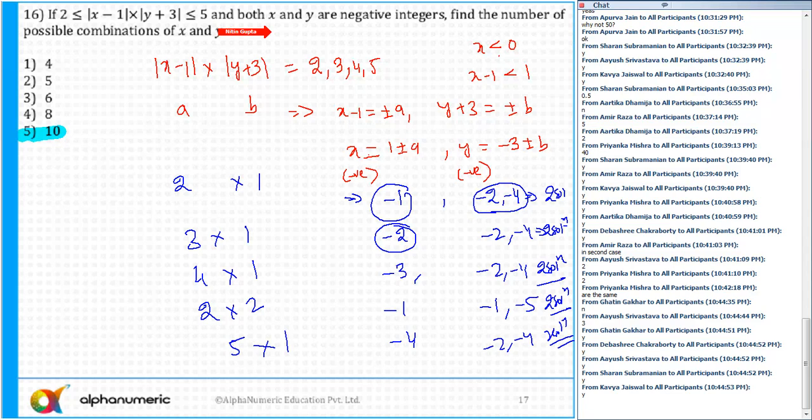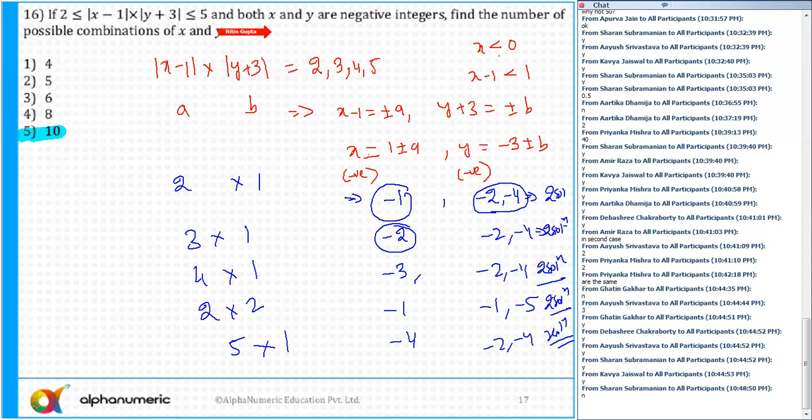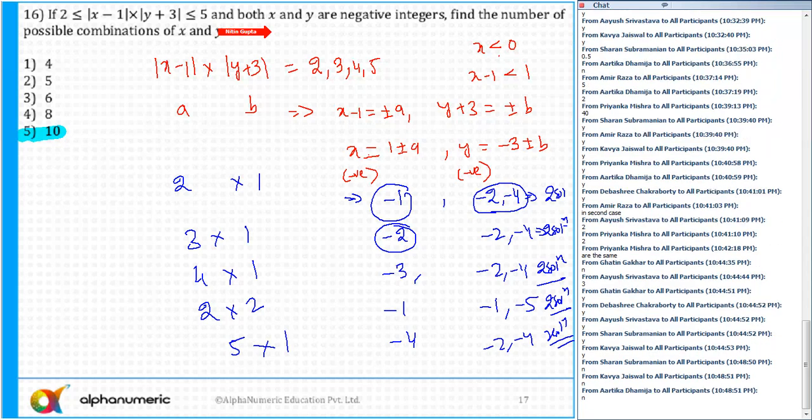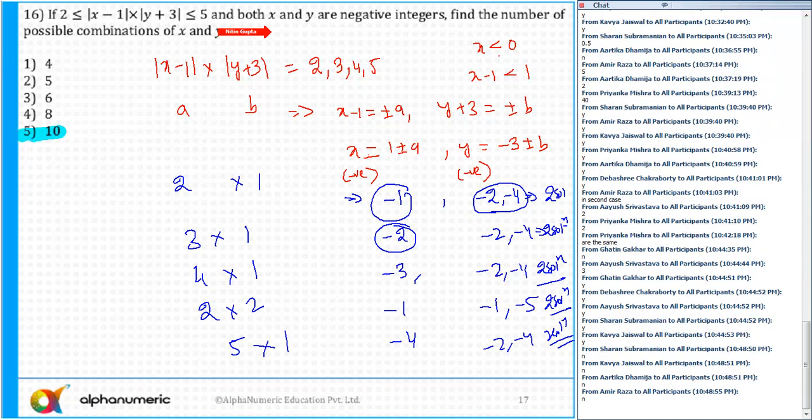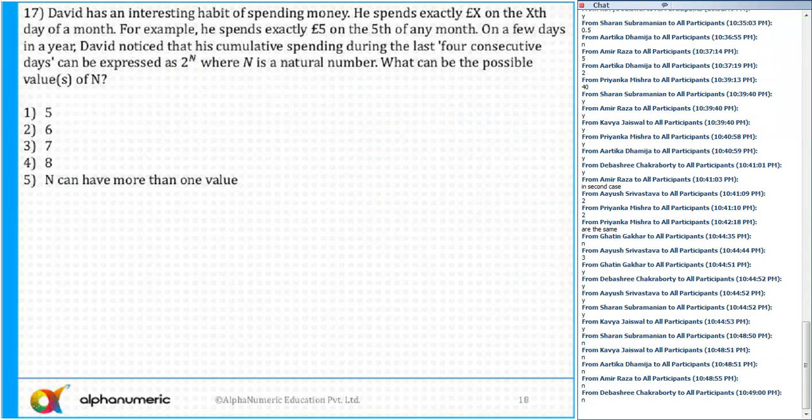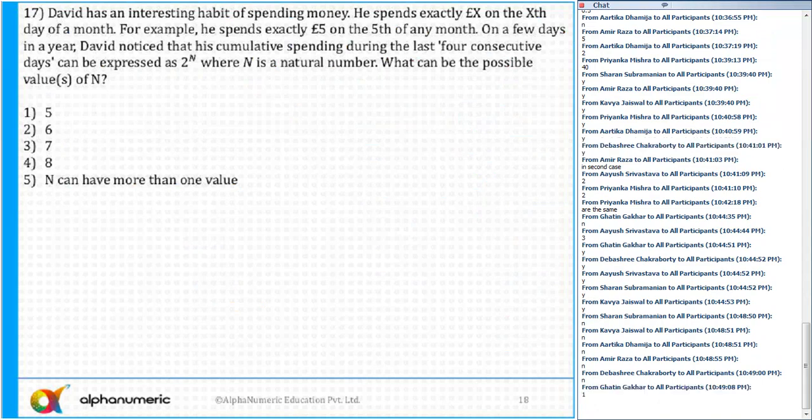Any doubts to anyone now? Please tell me. Apurva, Devasri, Jatin, Kavya, Amir, Achay. Because I need to check one by one, that's why it is difficult. Concept wise, it's not a very difficult concept. Question number 17, sorry. Now tell me, what is the answer for 17? Option 1. That's right, that is 5. Any doubts to anyone?